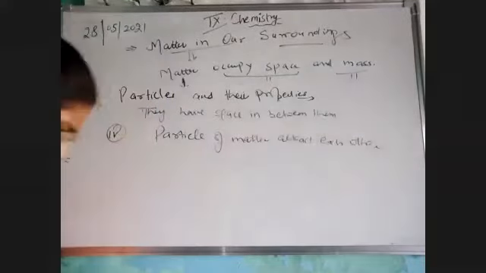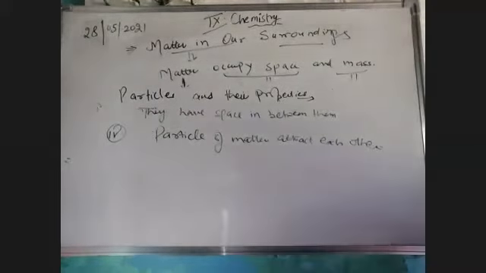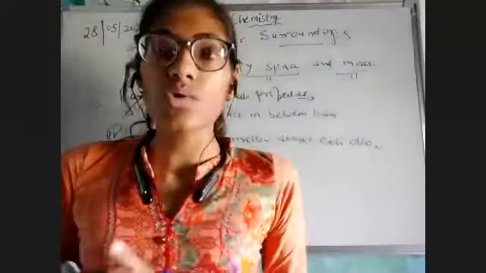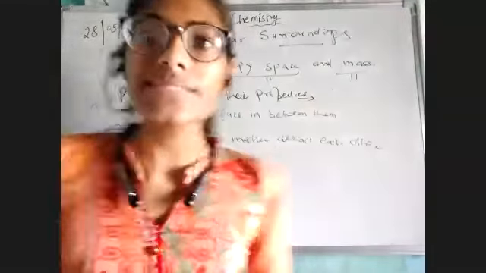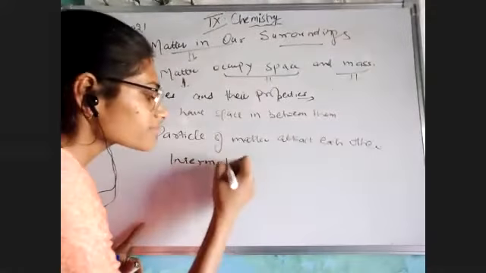See, bache, we have studied that they have space, we have studied that they have kinetic energy, but the actual point is the particles of matter have a force between them. This is known as interparticle force or intermolecular force. This interparticle force or intermolecular force gives them the strength.